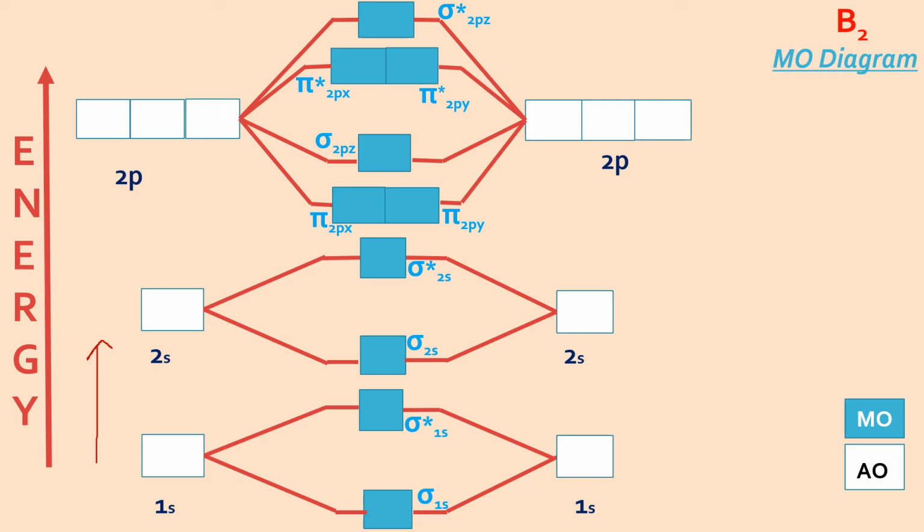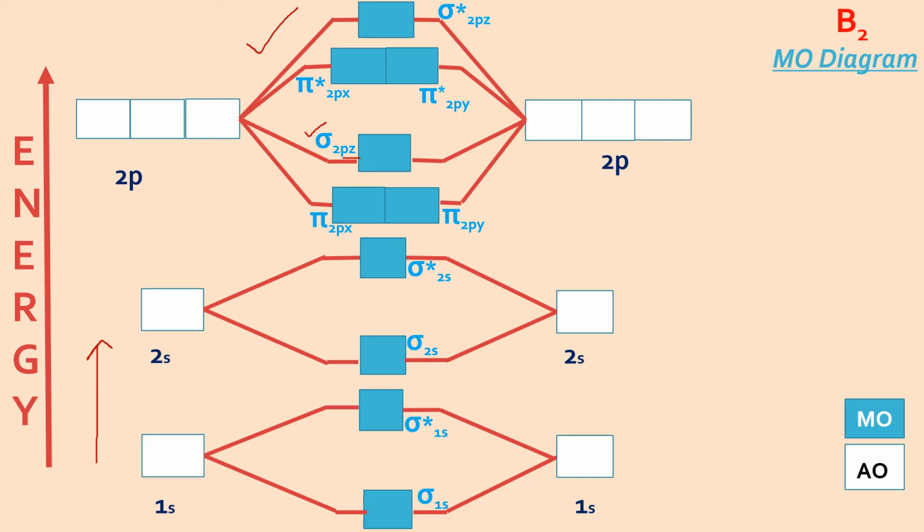Now this is new. 2p we are using for the first time in boron. It starts from boron because it has 5 electrons in it. So when you show 2p, as we discussed in the beginning of the presentation also, pz will be the molecular axis. That's why sigma 2pz will be designated.